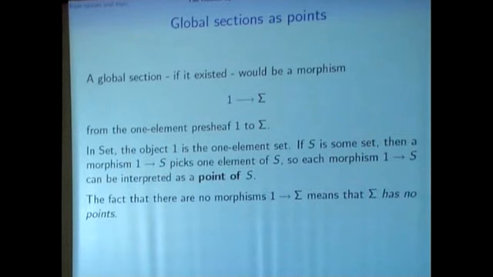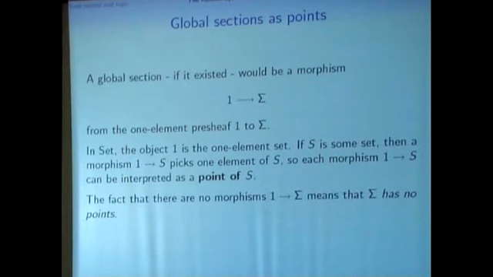Well, if you look at the analogous thing in Set, it's very simple. The terminal object there is the one element set, and if I have some other set S, then a morphism from this one element set to S, what does it do? It picks just one element of S. So the points of S are just these morphisms, 1 to S.